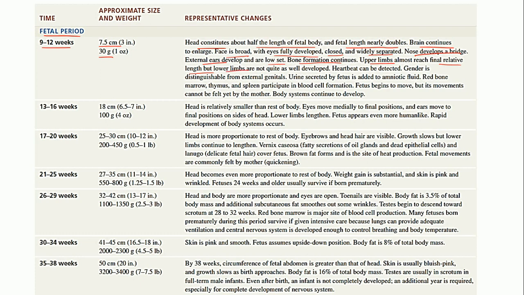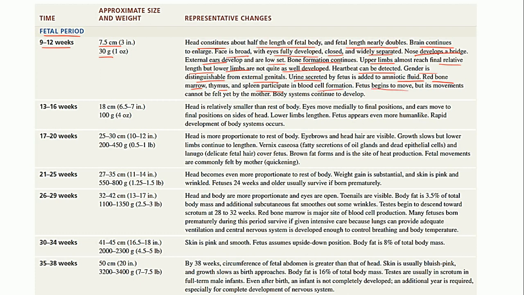Okay, but the lower limbs are not quite well developed. Heartbeat can also be detected during this period. Then the gender can be easily distinguished from the external genitals during this particular period. The fetus also starts secreting urine, which is added to the amniotic fluid, into which the baby floats. Then the red bone marrow, thymus, and spleen participate in blood cell formation.